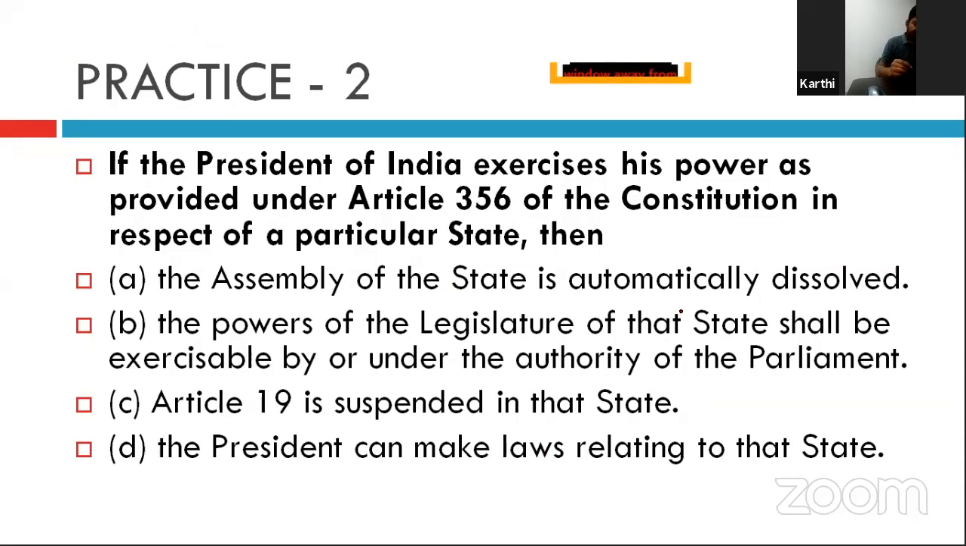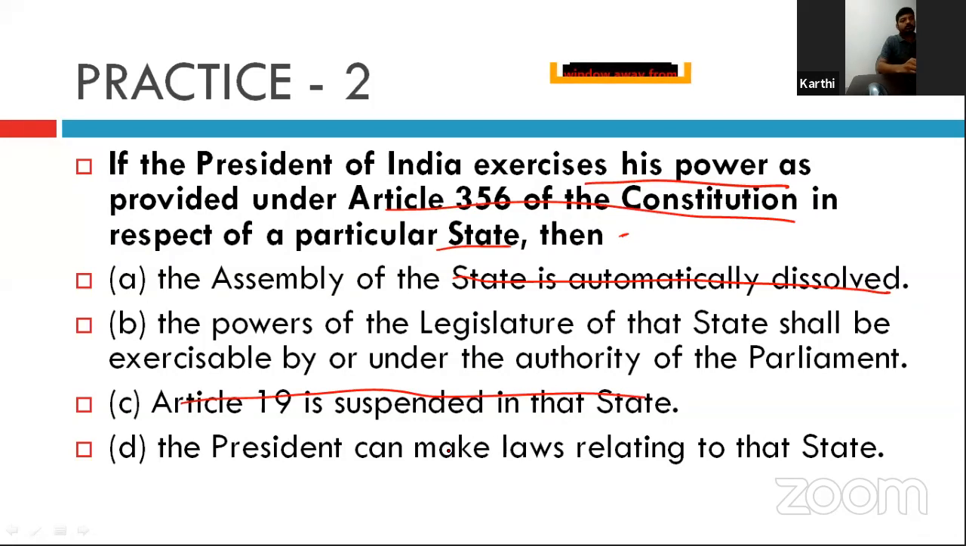So, if the President of India exercises his power as provided under Article 356 of the Constitution in respect of a particular state, then what will happen? Okay. The assembly of the state is automatically dissolved. We have seen that it is not the case. Only after the approval of the parliament can it be dissolved. So option 1 is wrong. Okay. Article 19 is suspended in the state. No, it is not. There is no effect on fundamental rights.